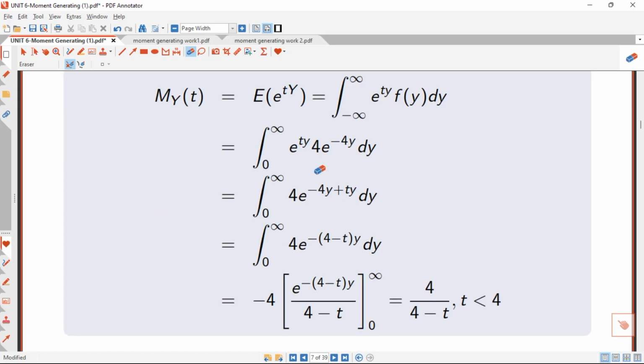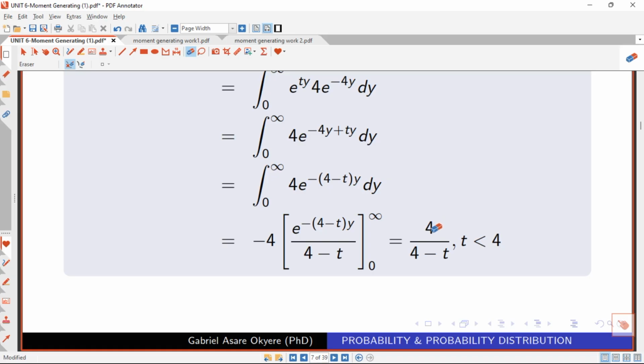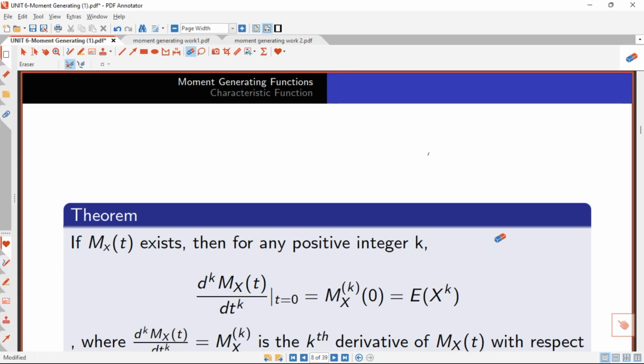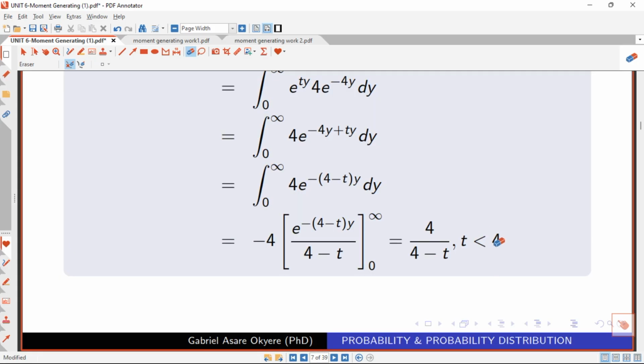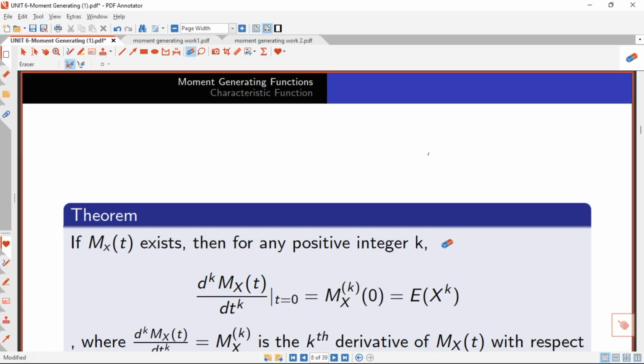Yes, so this is where I was able to explain it, right? So if you do the integration very well, you are going to land on an answer 4 divided by 4 minus t, where our t is strictly less than 4, right? Yes, because if our t is equal to 4, you are going to get the function to be undefined, right? So let's dive into this theorem.